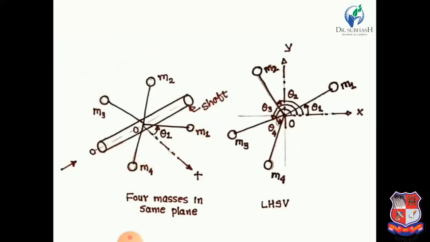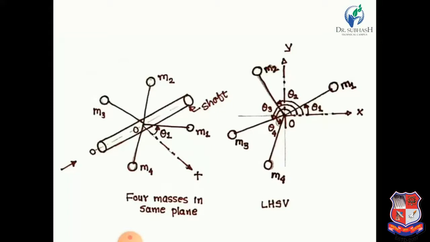If we draw the front view from this side for this configuration, then we see all masses are in a single plane. Now if we see from that side and draw, we consider this OX, a horizontal line, and this point is O. If we consider OX as a horizontal reference line, and draw a left hand side view, then we obtain such a configuration.